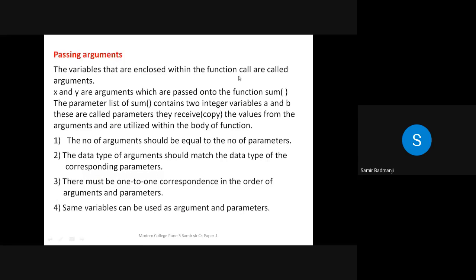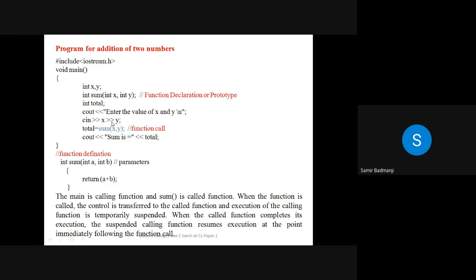Variables that are enclosed with the function call are called arguments. X and y are arguments which are passed onto the function sum. The parameter list of sum contains two integer values, variables a and b. These are called parameters. Parameter list of sum. They receive a copy of the values from the arguments and are utilized within the body of the function. Means what? When you are passing x and y as an argument to this, a copy of x and y will be passed as parameter to a and b.